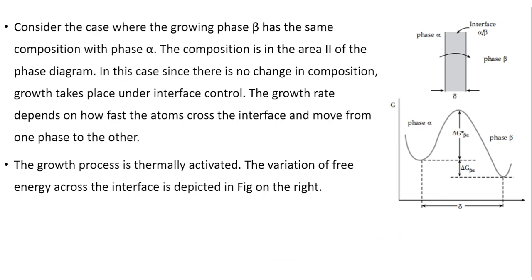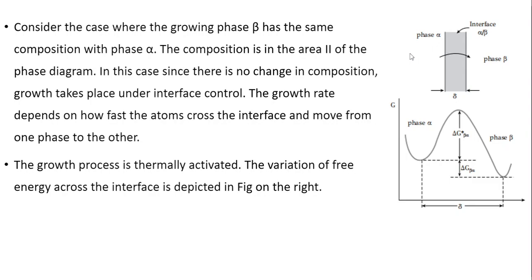Consider the case where the growing beta phase has the same composition as the phase alpha. The composition is in the area 2 of the phase diagram. In this case, since there is no change in the composition, growth takes place under interface control. Growth rate depends on how fast the atoms cross the interface and move from one phase to the other. The growth process is thermally activated. The variation of free energy across the interface is depicted in the figure here.